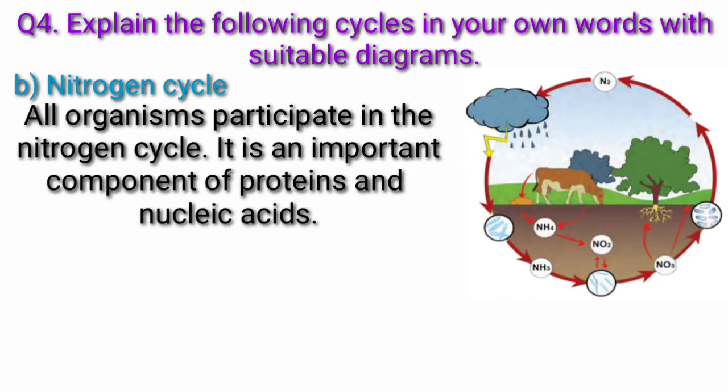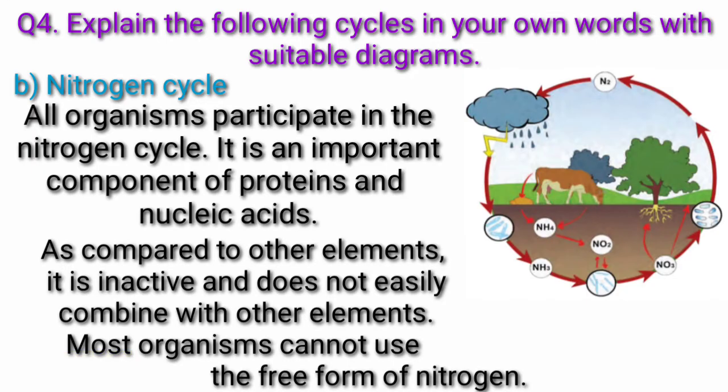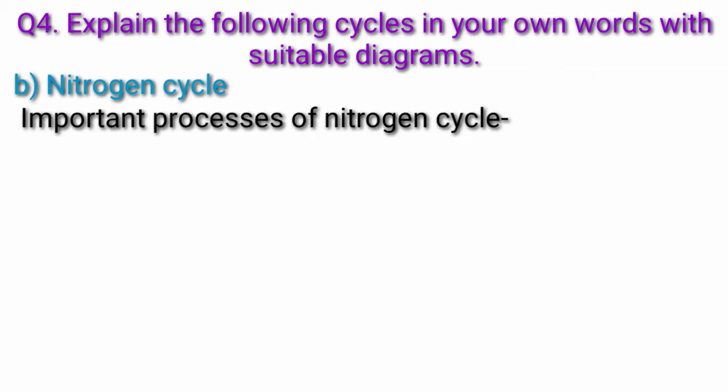All organisms participate in the nitrogen cycle. It is an important component of proteins and nucleic acids. As compared to other elements, it is inactive and does not easily combine with other elements. Most organisms cannot use the free form of nitrogen. Important processes of the nitrogen cycle.